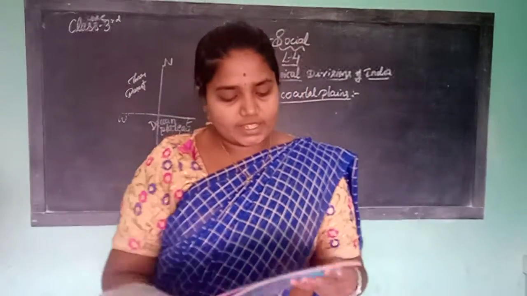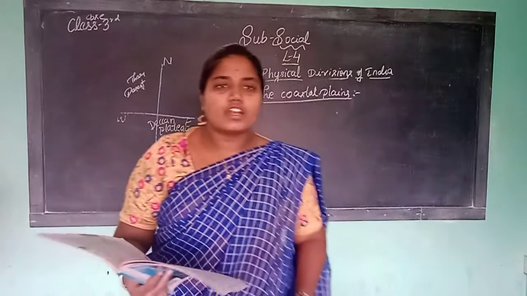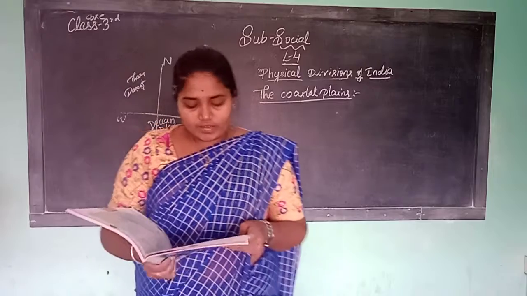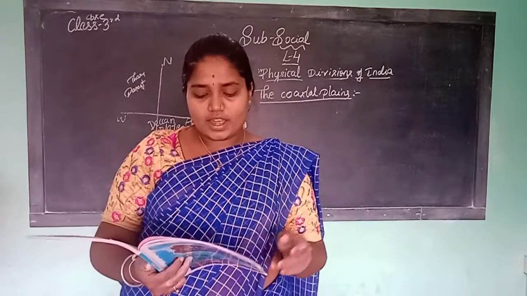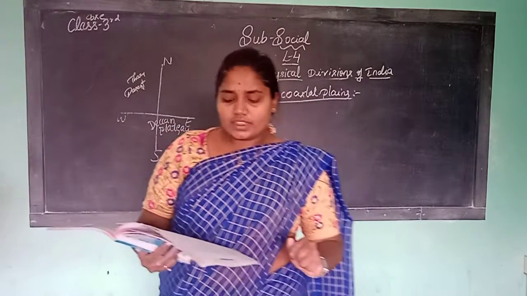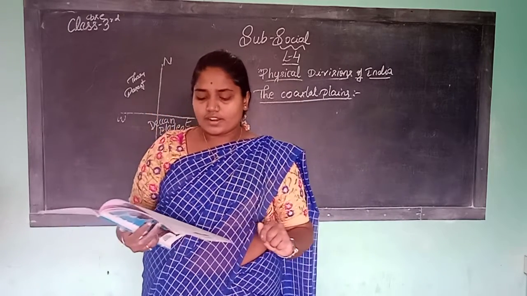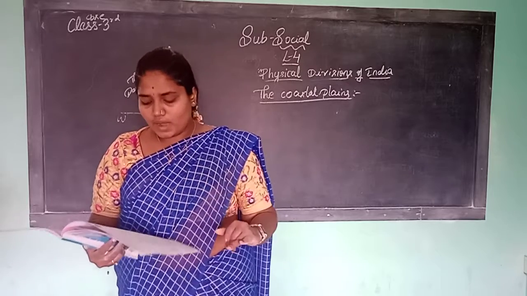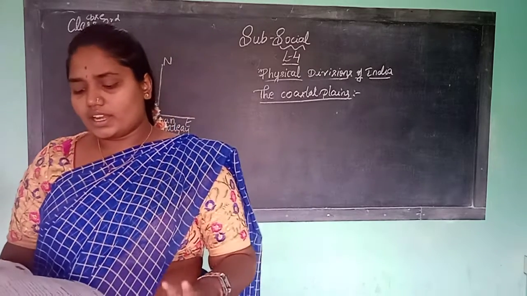The coastal plains are rich in fertile soil. How is the land? It is fertile land, fertile soil. Which are the main crops grown here? Rice and coconut trees grow along the coast. The states in the western coast are Gujarat, Goa, parts of Maharashtra, Karnataka, Kerala.